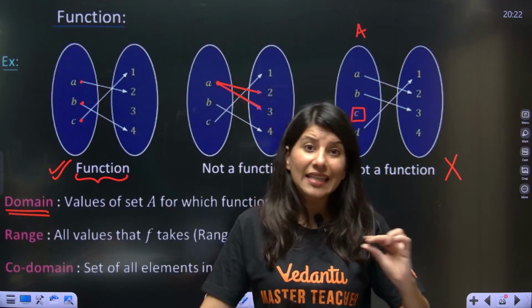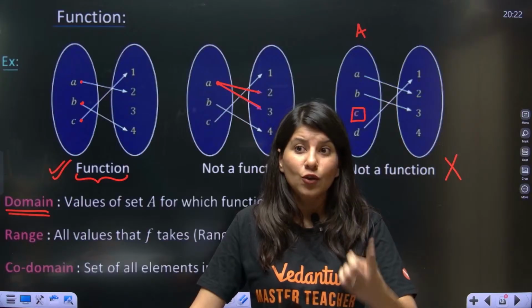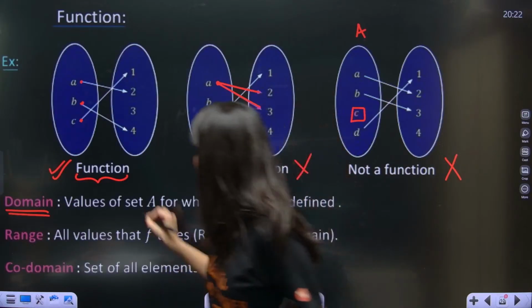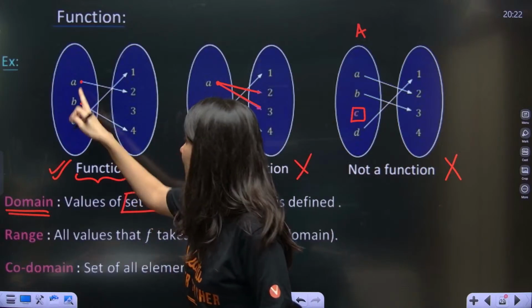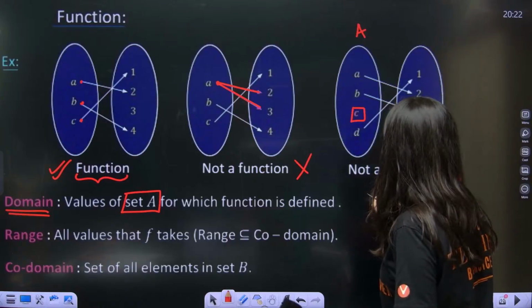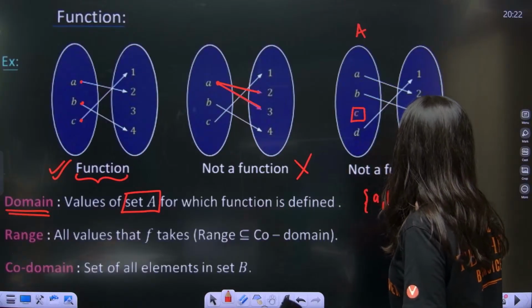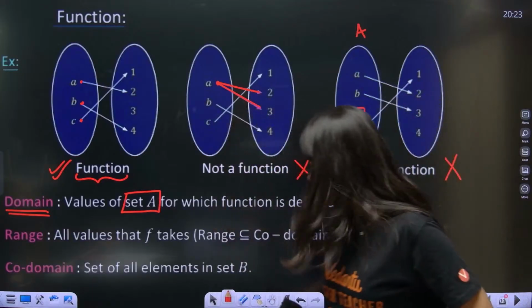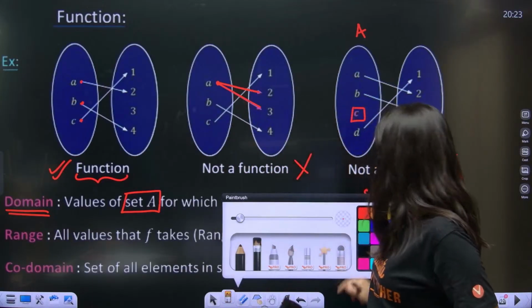So in case of a function, domain is nothing but complete set A. So domain means set A, here A, B, C. So domain over here is nothing but A, comma, B, comma, C.